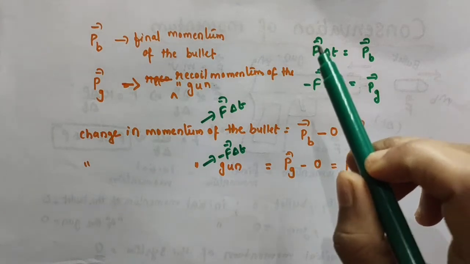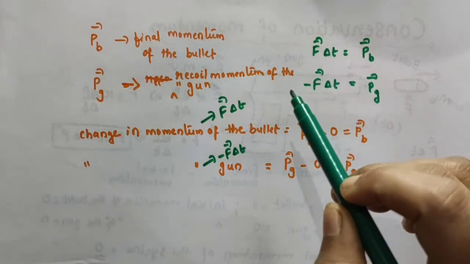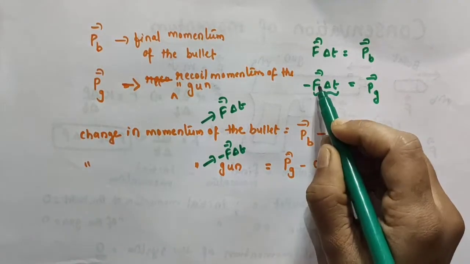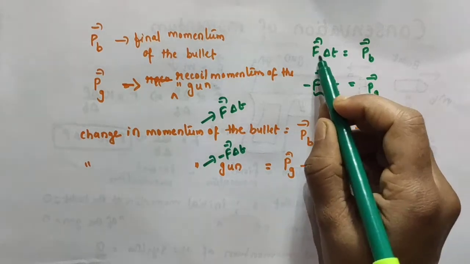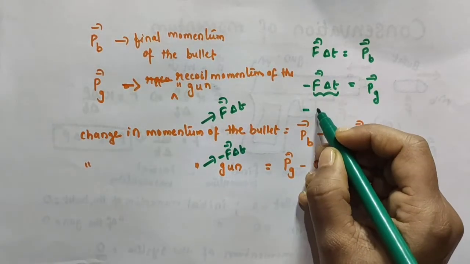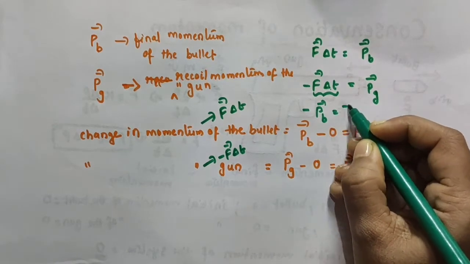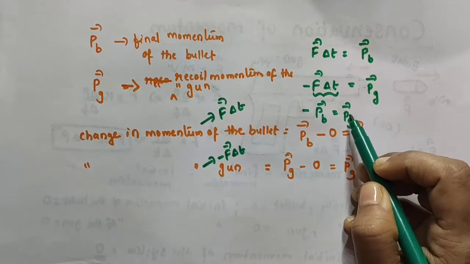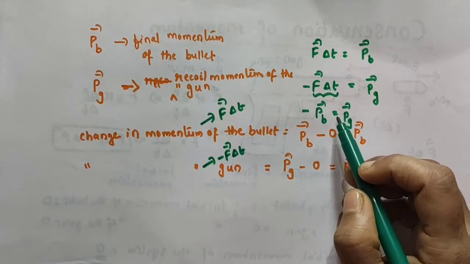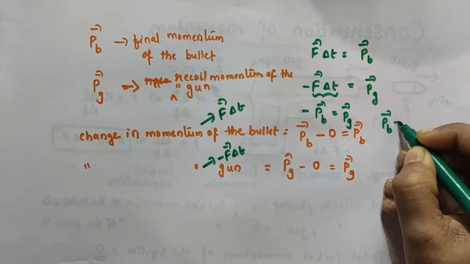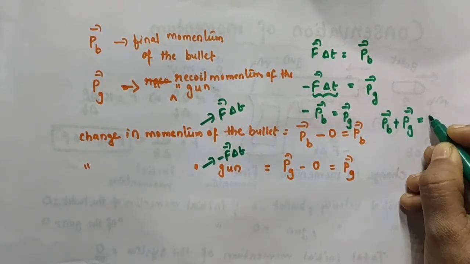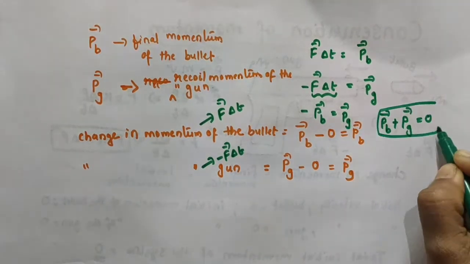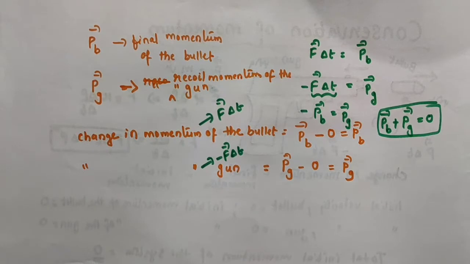Now you see, here we got vector F into delta T equal to vector PB, and minus vector F into delta T equal to vector PG. In this minus vector F into delta T, vector F into delta T can be written as vector PB. So we can write minus vector PB is equal to vector PG. If I take this minus vector PB to the other side of the equation, it becomes plus. So we can write vector PB plus vector PG is equal to 0.